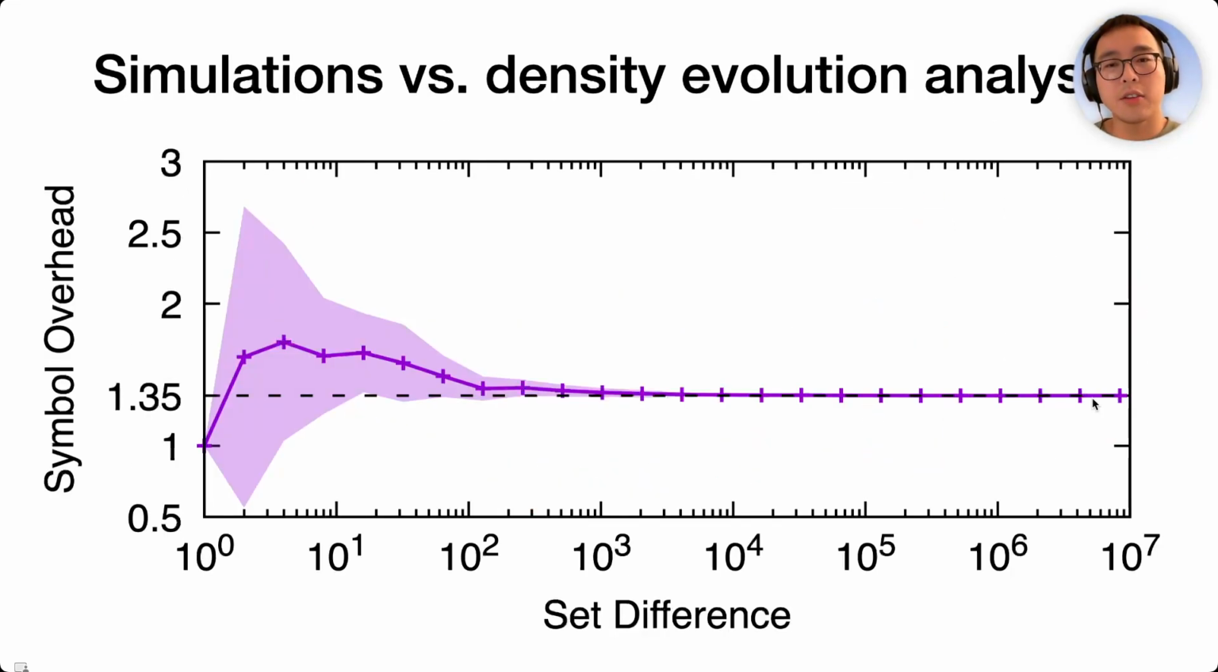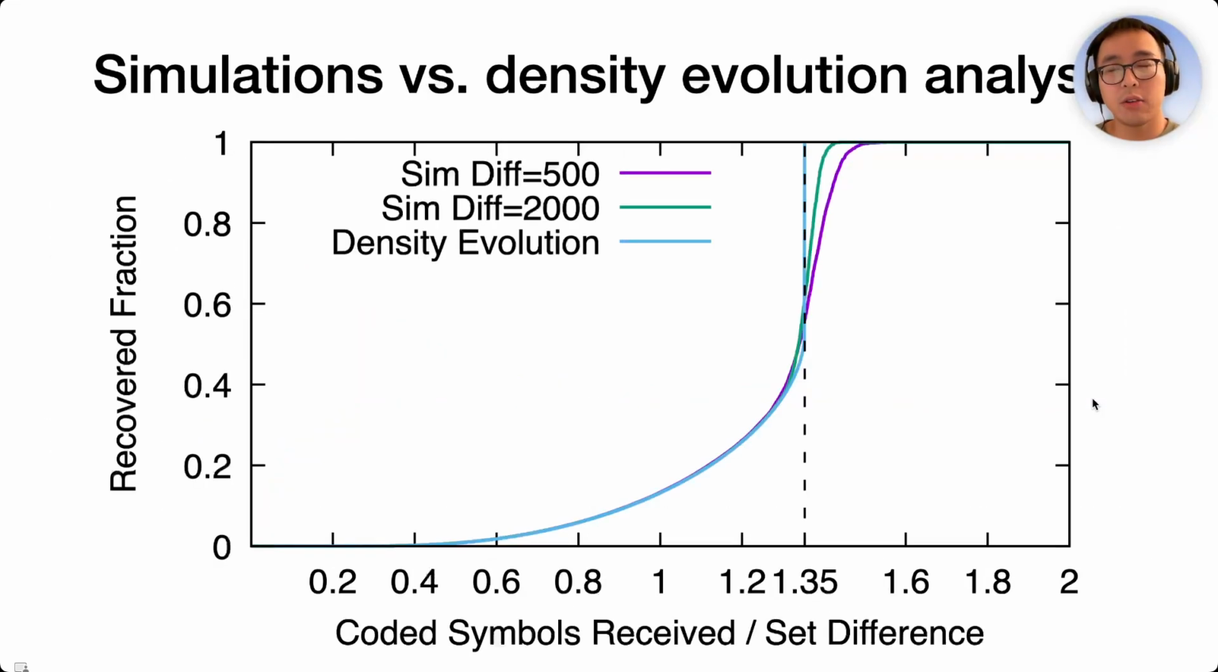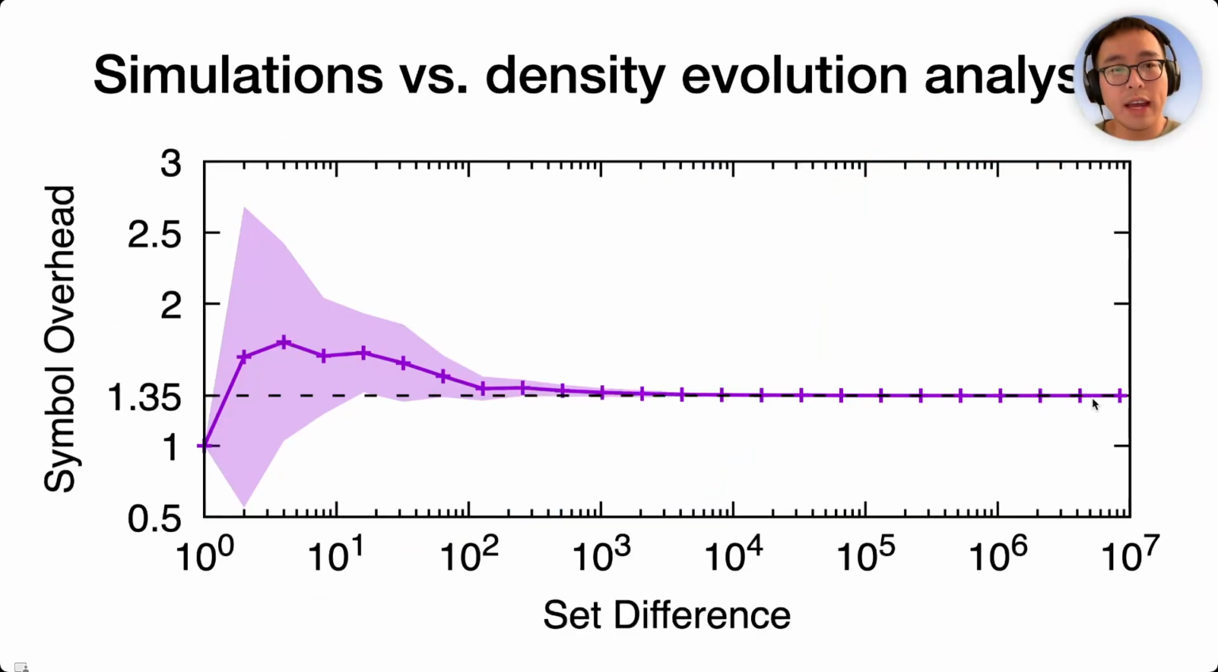Our theorem tells the overhead eta when the symmetric difference is infinitely large. For finite differences, we run Monte Carlo simulations. This plot shows the overhead on the y-axis as we vary the difference size on the x-axis. Notice that the overhead quickly converges to 1.35, which is the value predicted by the theorem.